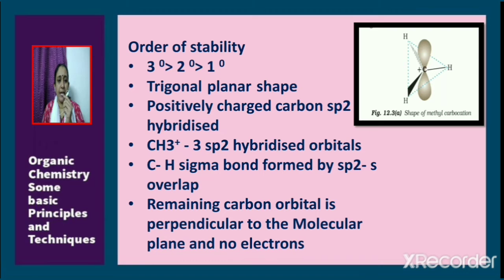They have trigonal planar shape. The positively charged carbon in a carbocation is sp2 hybridized. Now if we consider methyl carbocation CH3+, carbon is sp2 hybridized and the carbon atom has 3 sp2 hybrid orbitals. The C-H sigma bonds are formed by sp2-s overlap. The sp2 hybrid orbital of carbon overlaps with the s orbital of hydrogen. The remaining carbon orbital is perpendicular to the molecular plane, and electrons are not present in this carbon orbital.